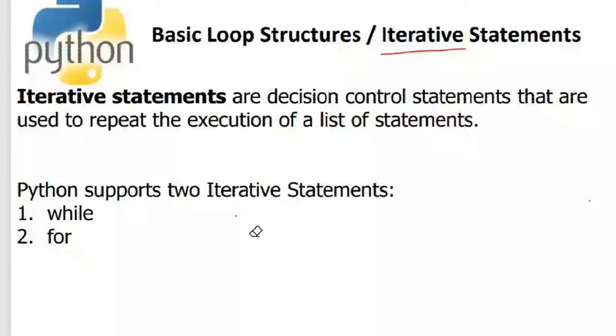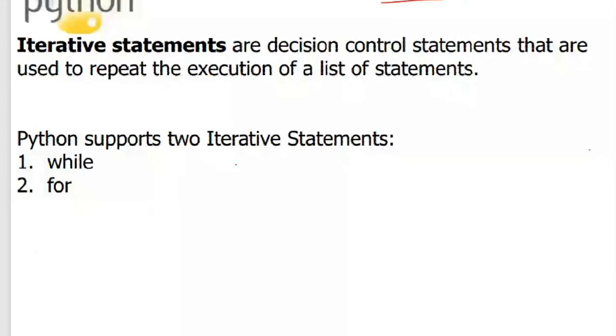While is a pretest condition, wherein if the condition is false, the statements never get executed. So that's the difference between while and do while. And you can create a do while using a while loop. Now we'll start with the first iterative statement, which is while.